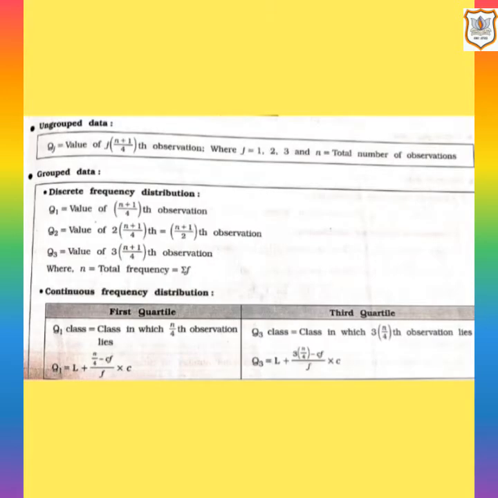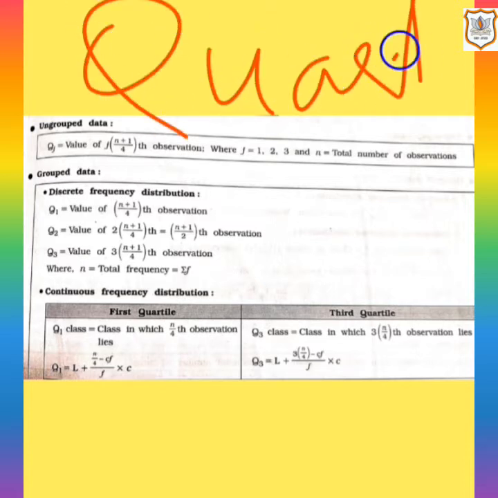Here we are having a look at the formulas of quartiles. So we have ungrouped data and grouped data. For ungrouped data, the formula of quartile is j times (n plus 1) upon 4, where j is 1, 2, 3 and n is the total number of observations. Now coming to grouped data,